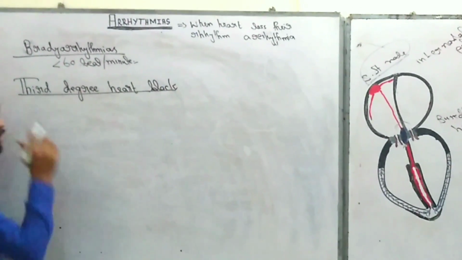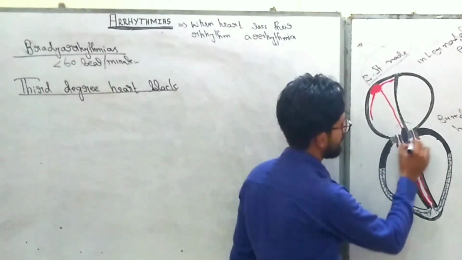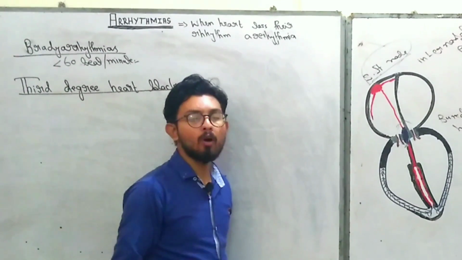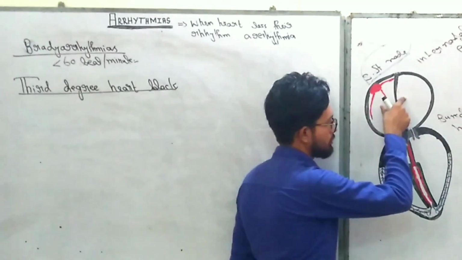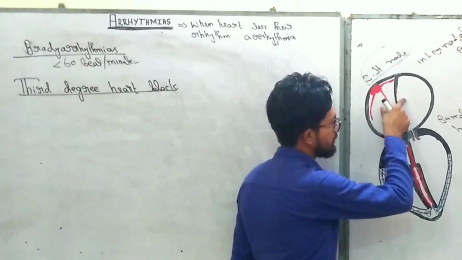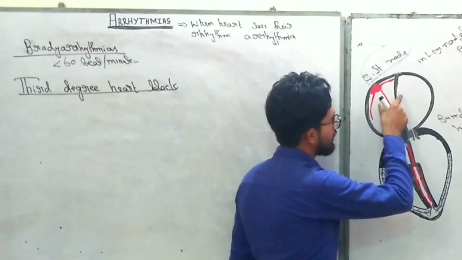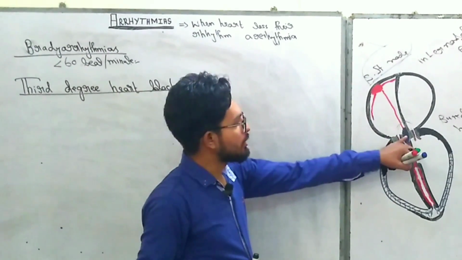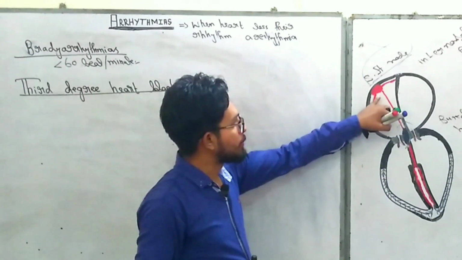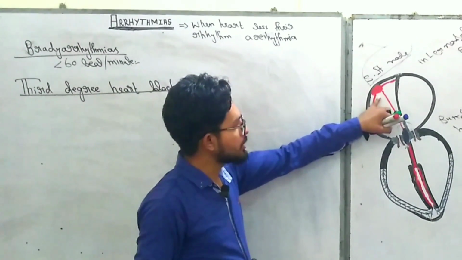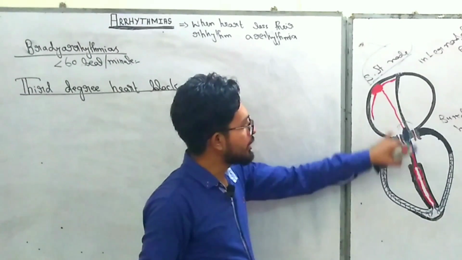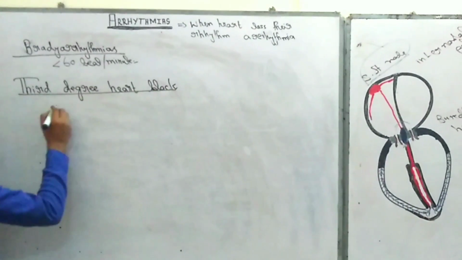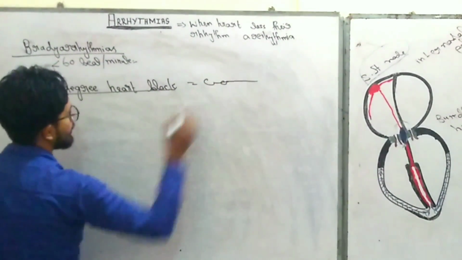So what really happened in third degree heart block? In third degree heart block, the AV node is completely blocked. This means the signals of the SA node do not pass from the atria into the ventricle. The atria and ventricle are contracting independently. Third degree heart block is also known as complete heart block.